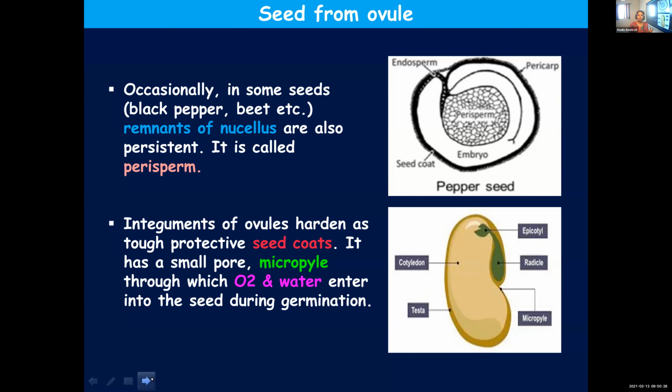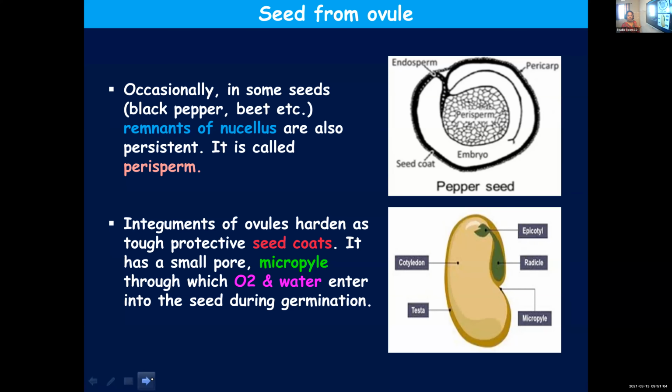If you check some gram seeds, any of the legumes, Bengal gram, green gram, you can clearly see a small opening. Chana also, if you check, you can find a small opening near that notch. That small opening you call micropyle. This opening is meant for the exchange of oxygen and water, because seeds need to respire and they need to absorb water.